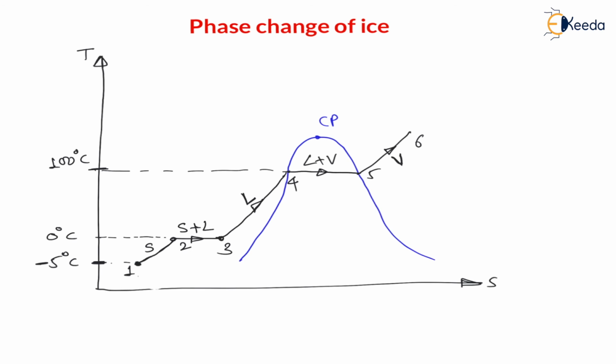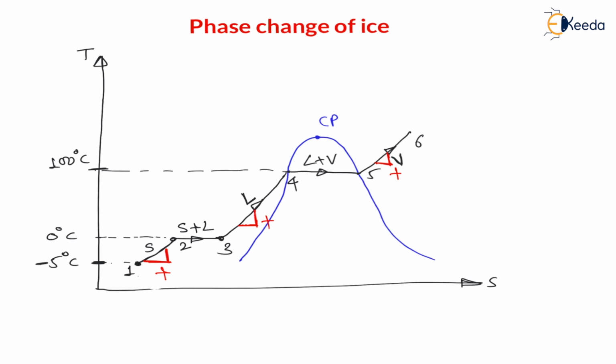Now my dear students, in a single state region, on heating, observe in solid state, temperature is increasing and entropy is also increasing, therefore slope is positive. In liquid state, on heating, as entropy increases, temperature also increases, positive slope. In vapor state, on heating, as temperature increases, entropy also increases, therefore positive slope. Therefore we can say, in a single phase region, that is solid or liquid or vapor, on heating the slope is positive on the temperature versus entropy diagram.